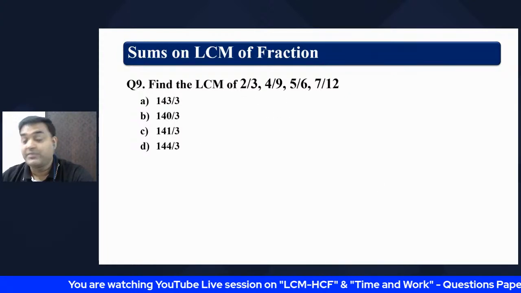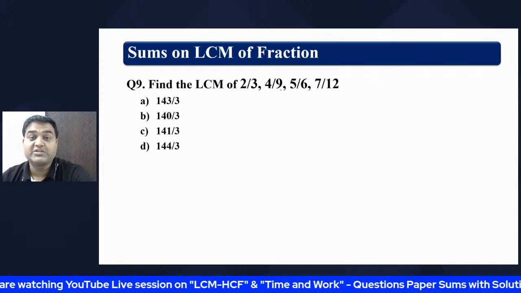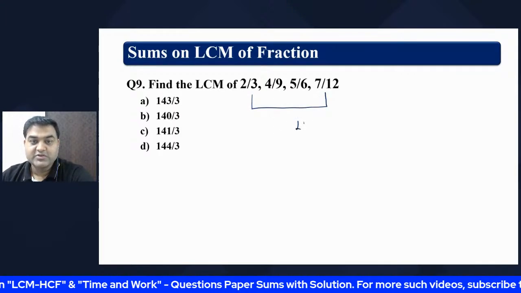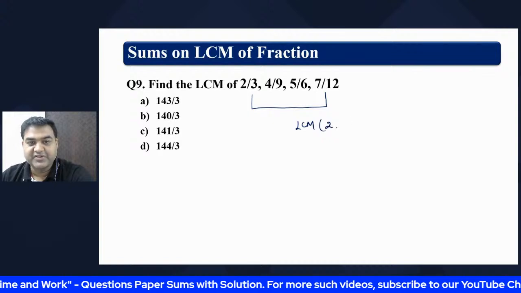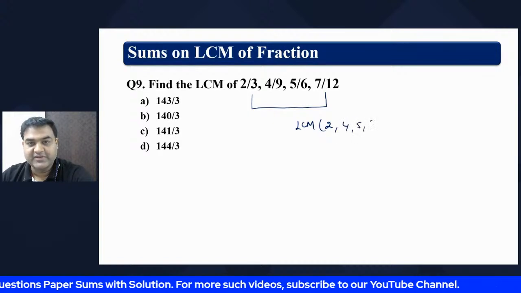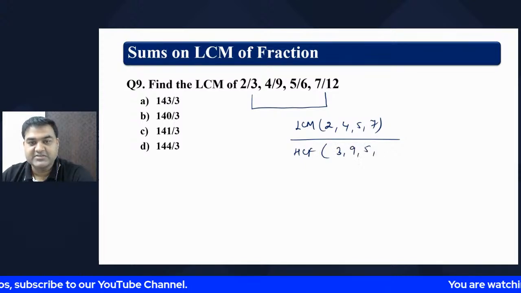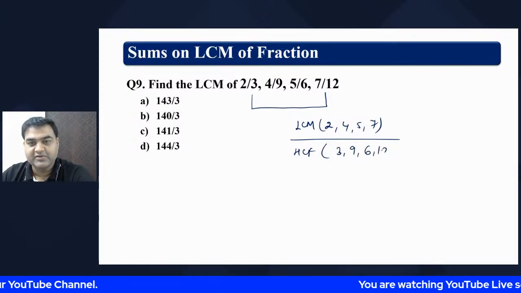I'm sure if so many answers are coming, you people have understood, and you will be able to do these sums in the quantitative aptitude question paper. It is nothing but LCM of, dear friends, 2, 4, 5 and 7, and HCF of 3, 9, 5, 6 and 12.